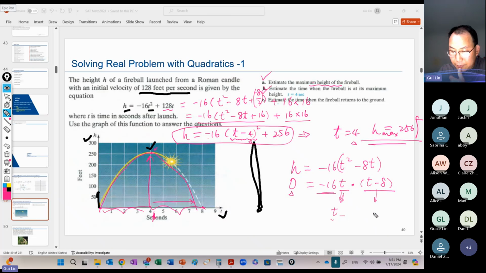What about this part? Equals 0, so t equals 8. So it means return to the ground. Match up here, right? So you can get 8 seconds, go to the ground; 4 seconds, go to the maximum, highest, which is 256 feet. Is that correct?